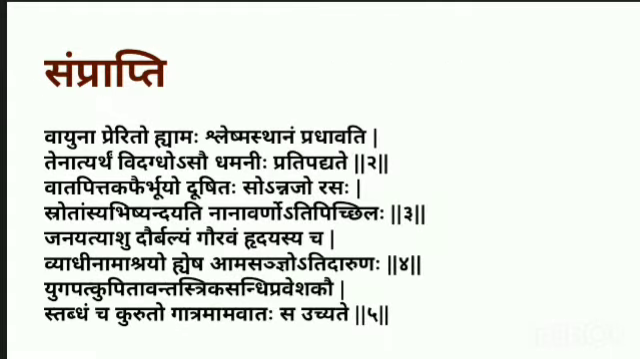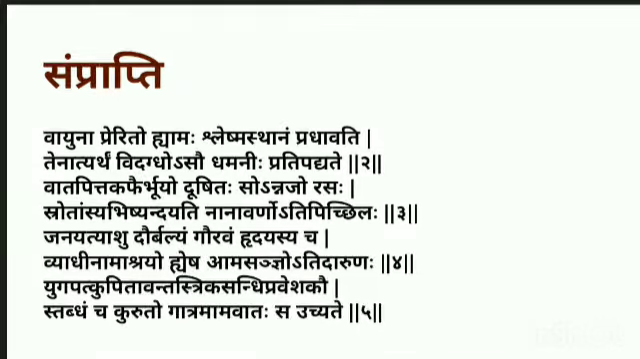Vayuna Predito Ya Amaha Slekshmasthanam Pradhavati. The first line says that the Vata gets Prakopita by the nidana, as said earlier, Vyayama and Viruddha Chesta, which are responsible for the Prakopa of the Vata, which takes the Ama from Slekshmasthana. Okay, so Ama has been developed in the Slekshmasthana, because in Amashaya, Ama is going to be produced. So the sthana of Kapha is the Amashaya. So from Slekshmasthana, it takes the Ama.